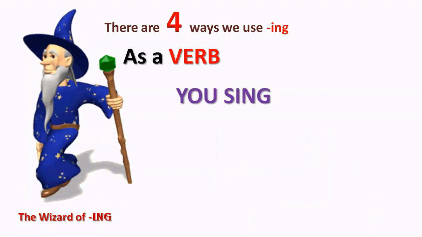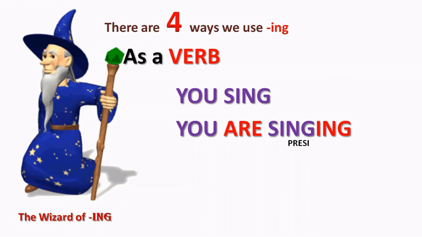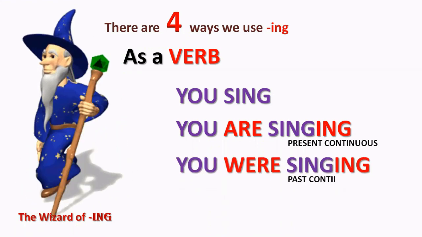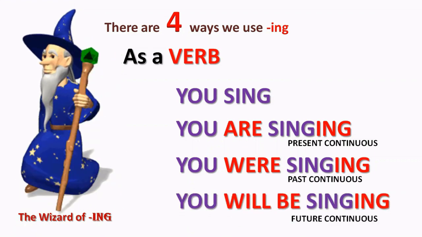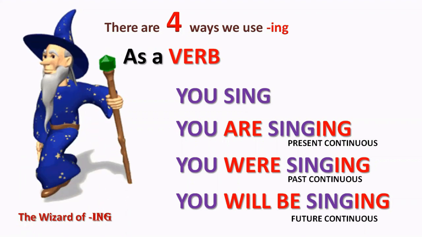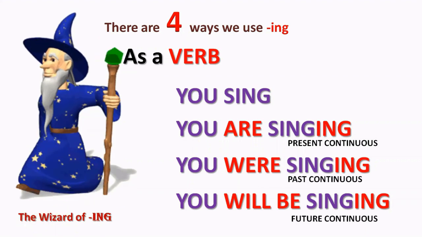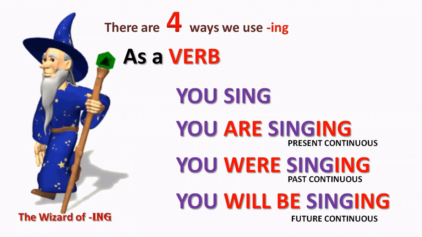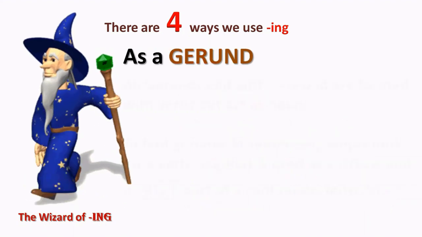Same in the third person. You sing. Now, this is an interesting word. The verb to sing ends in ing, but it makes no difference. You are singing, you were singing, and you will be singing. Present continuous, past continuous, future continuous, it's always the same. The verb to be plus the action verb ending in ing, even if it already ends in ing. Okay, so that's a verb.